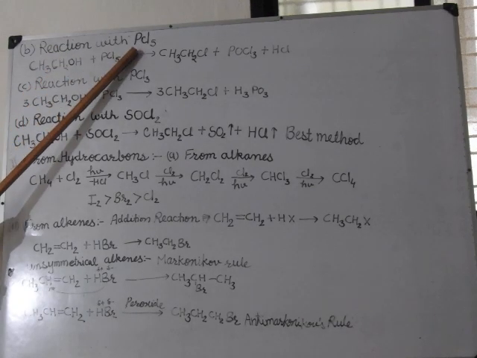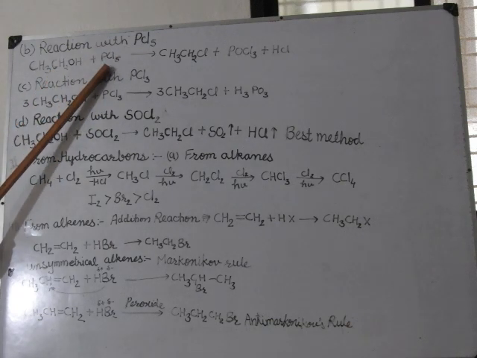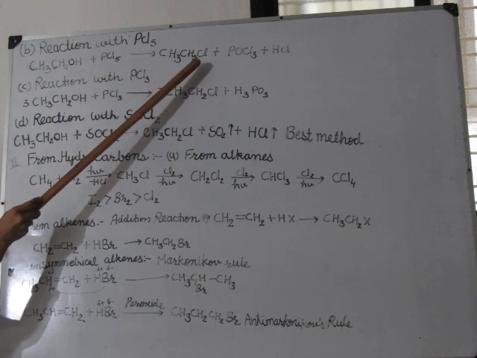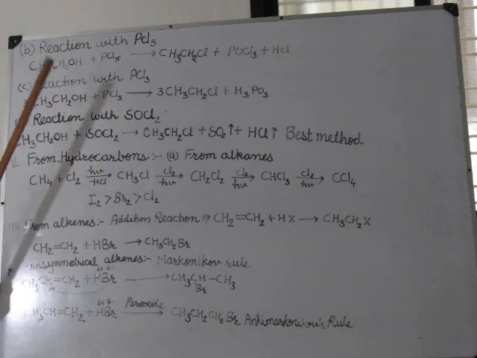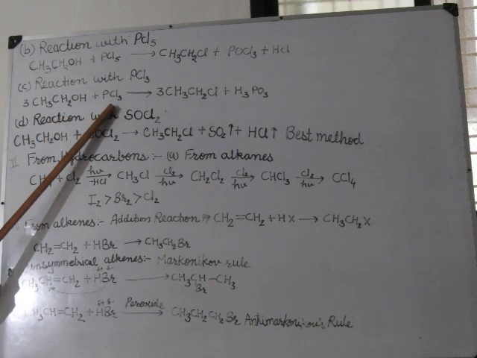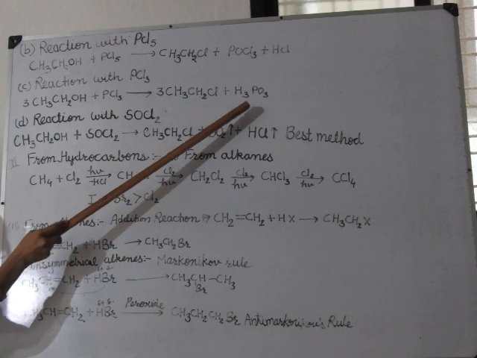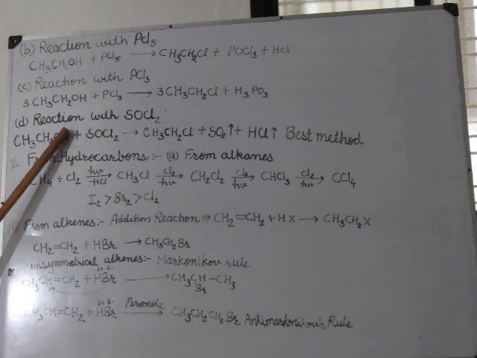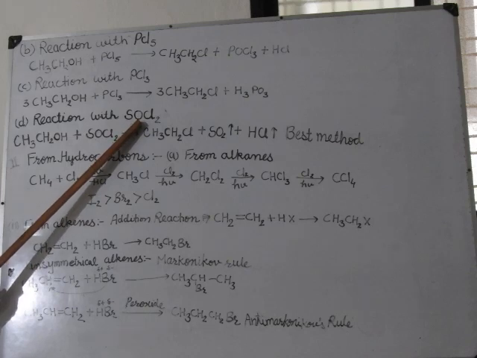Reaction with PCl5: when alcohol reacts with PCl5, it gives CH3CH2Cl plus POCl3 plus HCl. When alcohol reacts with PCl3, it gives haloalkanes, ethyl halide and H3PO3. Reaction with SOCl2, which is thionyl chloride.